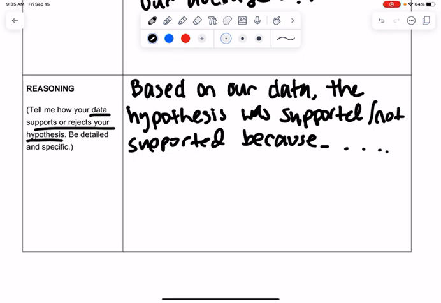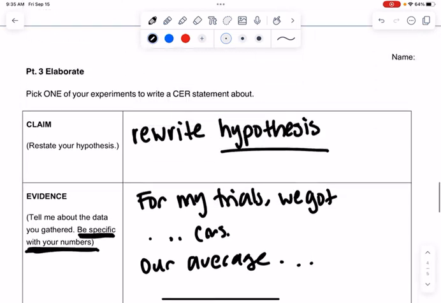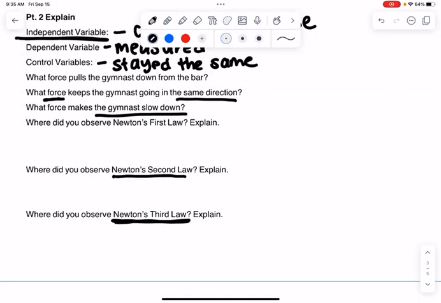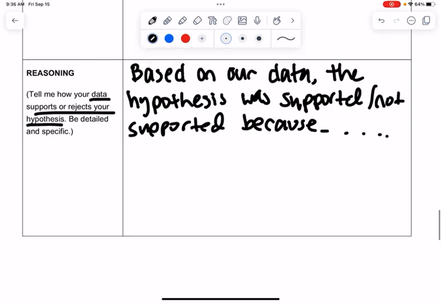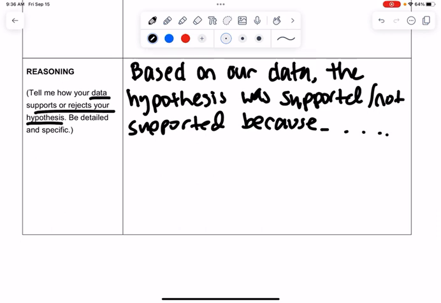This is also where you should have added in information about Newton's laws. This is where you could go back to this section here, whatever you wrote here, and you could use it to explain how your car moved. So for example, a lot of people wrote about Newton's second law, and they said that the more force they put on the gymnast, like the more force they used to lift it up higher to the 90 degrees, the more it accelerated. So you could say something like that. You could talk about Newton's third law and an opposite equal reaction pair. You could talk about Newton's first law, anything like that, but you should have included something about Newton's laws explaining the motion of your cart